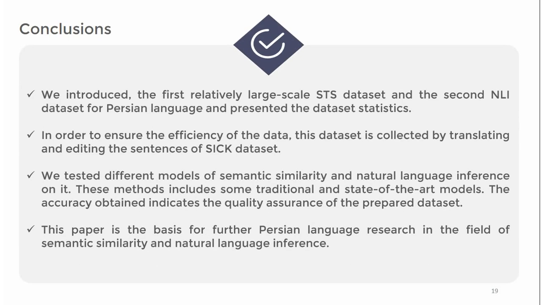Conclusion. We introduced the first relatively large-scale STS dataset and the second NLI dataset for the Persian language and presented the dataset statistics. This data is published for free on GitHub. In order to ensure the efficiency of the data, this dataset was collected by translating and editing the sentences of the SICK dataset. We tested different models of semantic similarity and natural language inference on it.